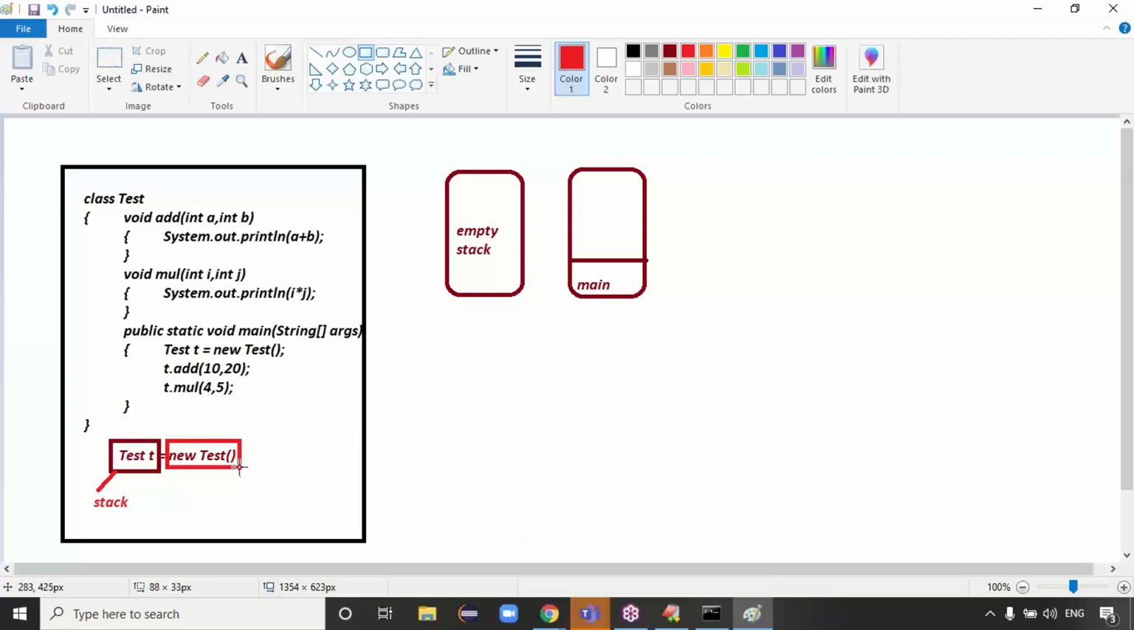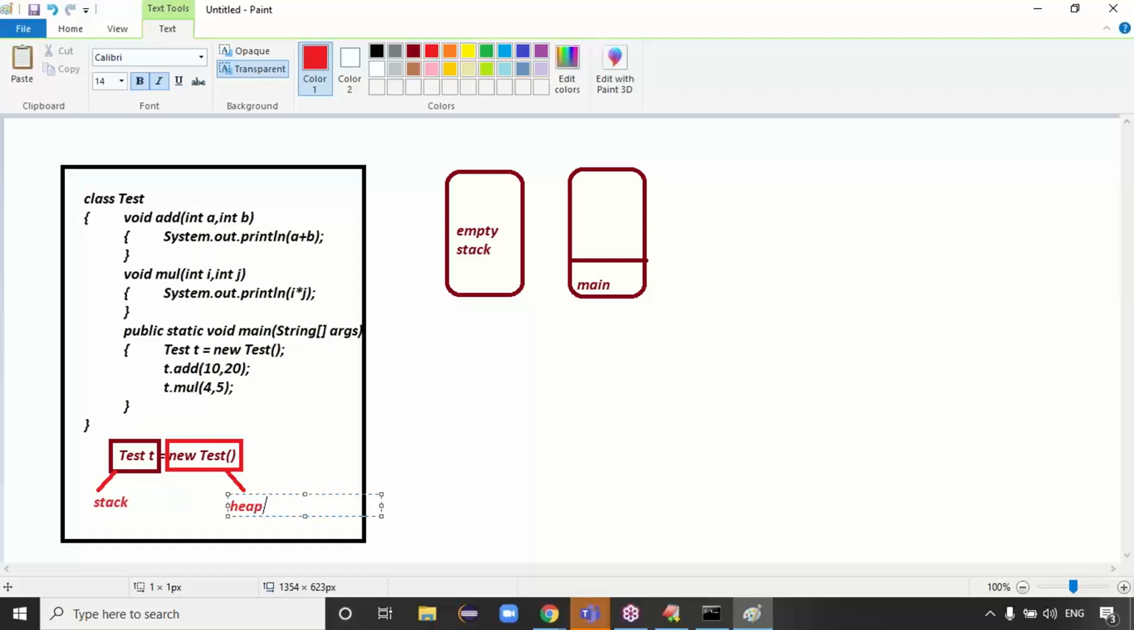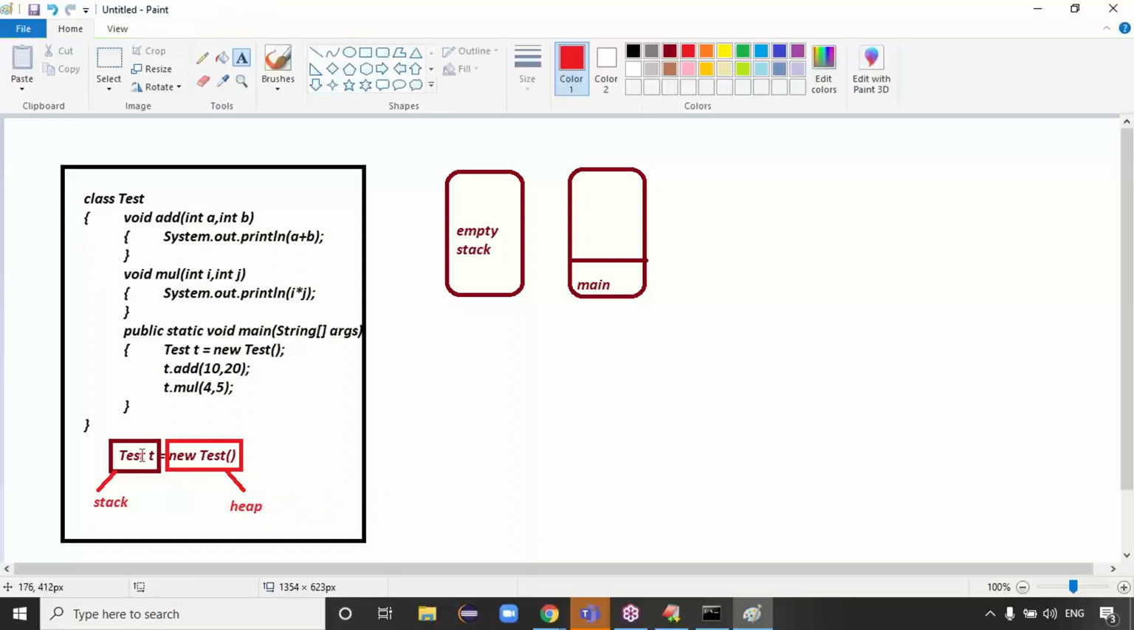This object is stored in the heap memory. So don't think that Test t = new Test means everything is stored in the heap memory. Test t is just a variable name. Where is this variable stored? It is stored in stack memory.